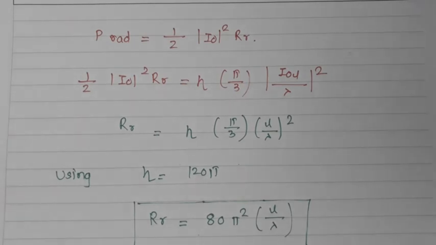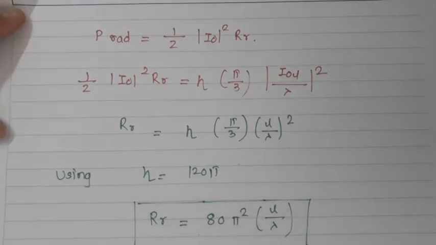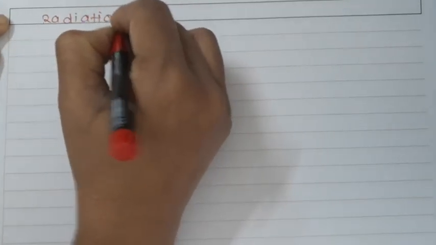Now let us talk about the radiation pattern of this infinitesimal dipole. Whenever we talk about the radiation pattern, we talk about two patterns, the E field pattern and the H field pattern. Here I'll discuss the radiation pattern.